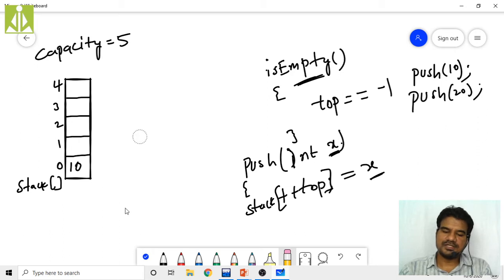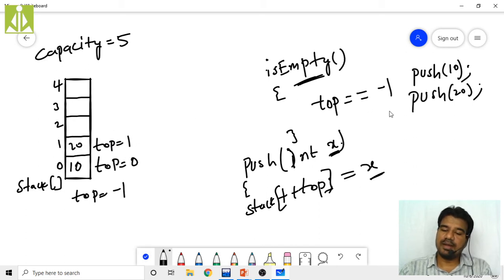Initially we set top value as -1, so that will be below this, somewhere here. Over here this is your 0. So initially top was -1, then we incremented top to 0 and inserted 10. Then again we incremented top to 1 and inserted 20.